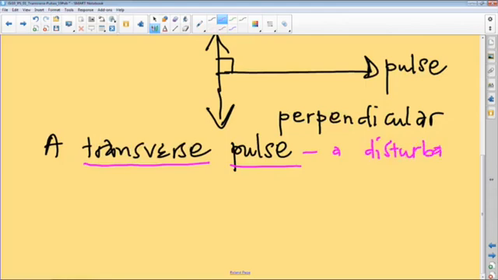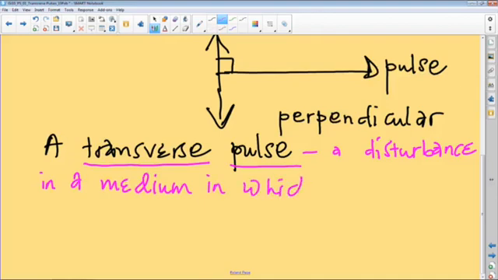so it's a disturbance that occurs in a medium in which particles move perpendicular to the direction of motion of the pulse. Okay, in other words, the disturbance, which is up and down, is perpendicular to the direction of motion of the pulse.